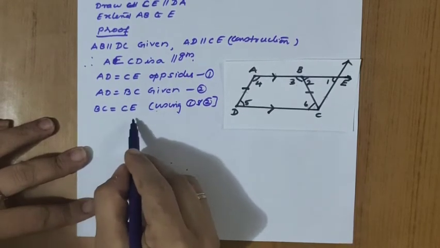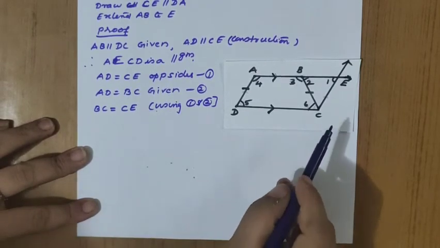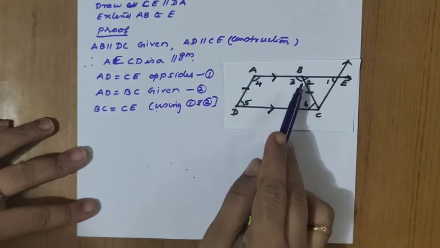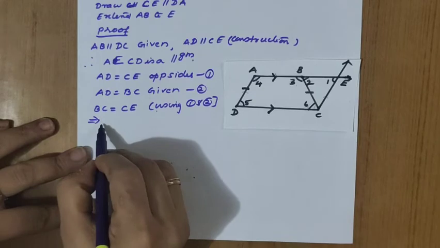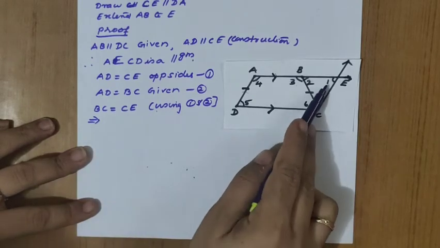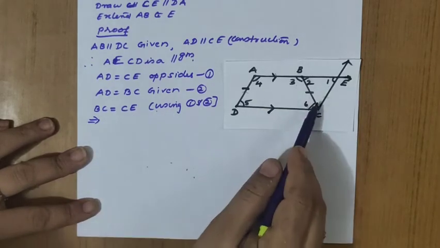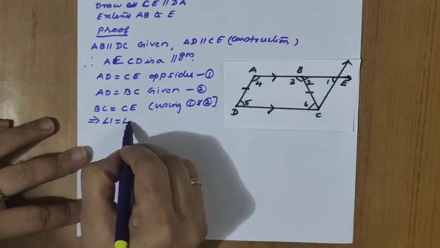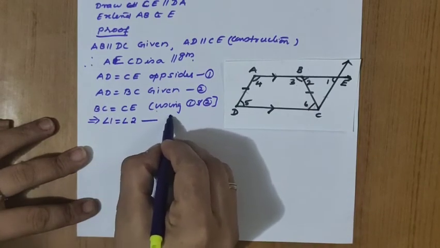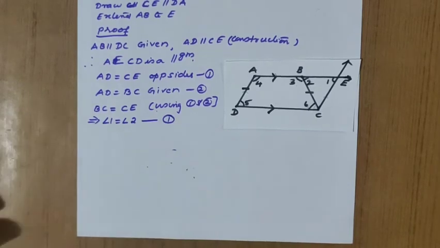If BC equals CE, see the diagram, what can you write about angle 1 and 2? The angle opposite BC is angle 1 and the angle opposite CE is angle 2. So angle 1 equals angle 2, equation number 3.